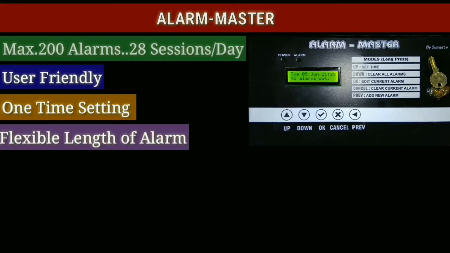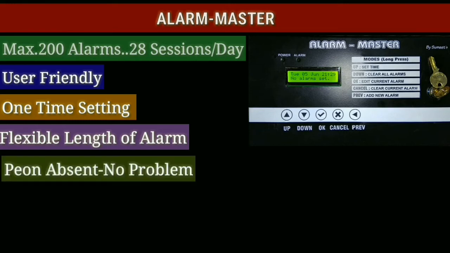We can also set flexible durations for the alarms, like different ones for the start and end time of school and lunch break, and also different for hourly alarms. For the hour time, the duration of the alarm in seconds will be less than the duration for the start and end time of school. You can easily set the timetable for tests, examinations, and school timings. So, no tension in the absence of the peon.